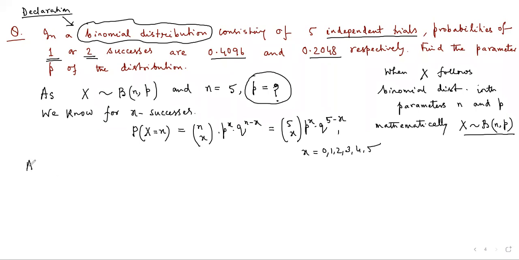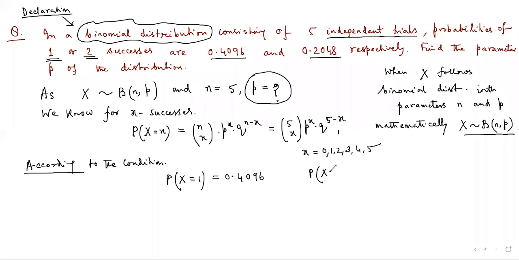Now, according to the condition given in the problem, the probability of one success is equal to 0.4096, and the probability of two successes is equal to 0.2048. Now let us implement the formula.